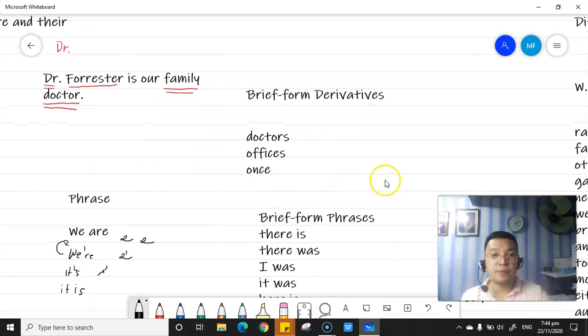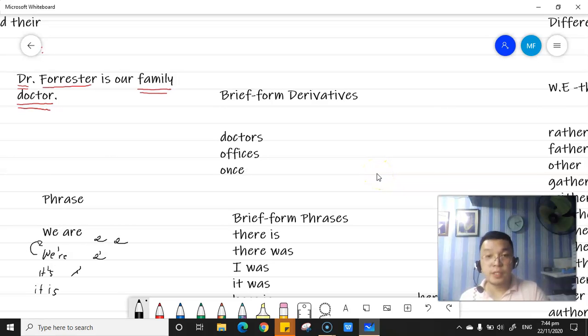How about the brief form derivatives? Of course, just simply add S: DR, then DRS for doctors; offices, OFS; once, ONS. Okay, let's proceed with the brief form phrases.